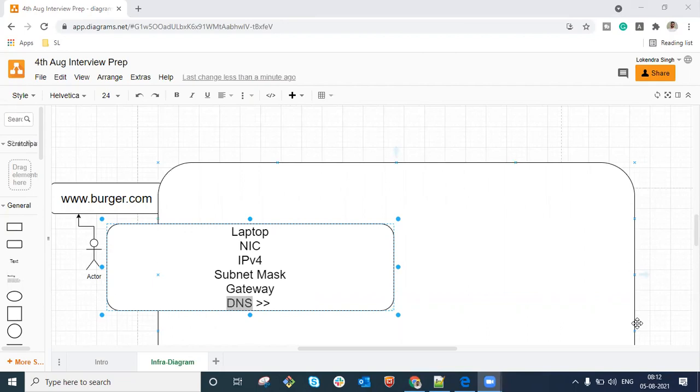Okay, there is a question: who configures DNS on our laptop? There are two ways to configure it. First of all, let us say you are using your router or maybe your Wi-Fi. There is a particular term known as DHCP. Let me type that in here. You can configure an IP address in two ways: either static or dynamic. For dynamic configuration, we use a DHCP server.